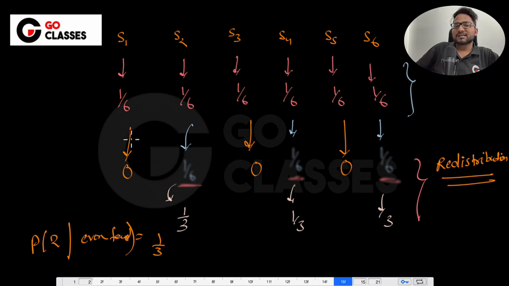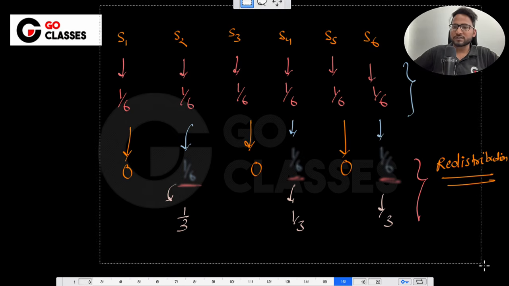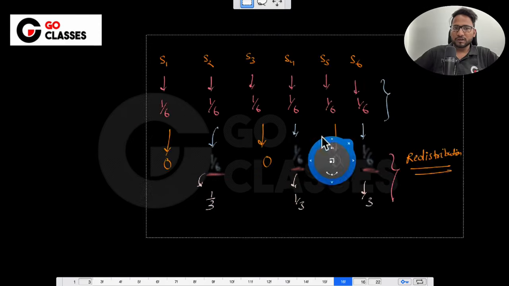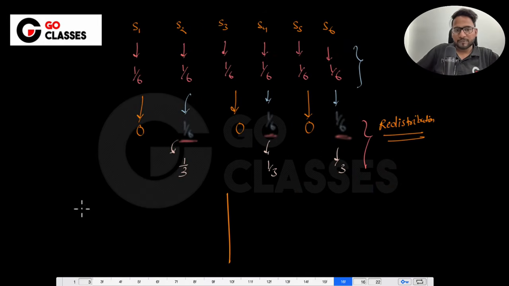See, what we just got is a new sample space. Actually, this is not required for GATE, so I might not do it in much detail, but let me tell you one thing about the new sample space. Earlier, the old sample space was like this, and this is the new sample space.